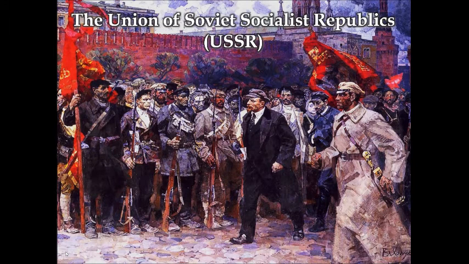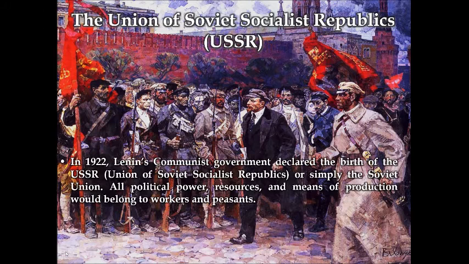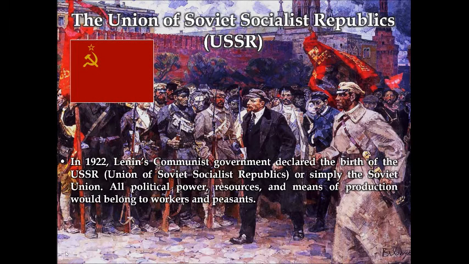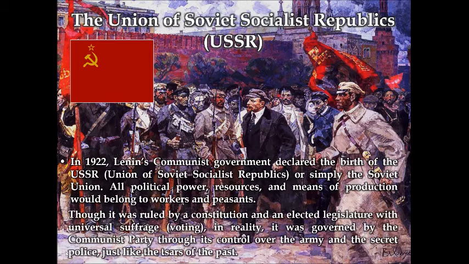Russia becomes the Union of Soviet Socialist Republics, or USSR. In 1922, Lenin's communist government declared the birth of the USSR, or Union of Soviet Socialist Republics, or simply the Soviet Union. All political power, resources, and means of production would belong to workers and peasants. Though it was ruled by a constitution and an elected legislature with universal suffrage, which is voting, in reality it was governed by the Communist Party through its control over the army and the secret police, just like the Tsars of the past.